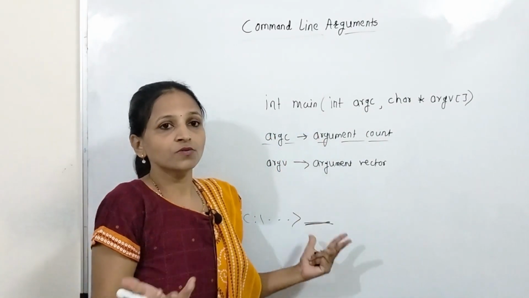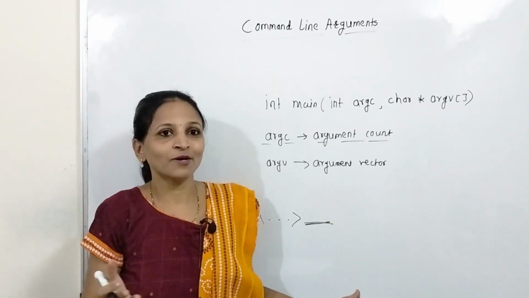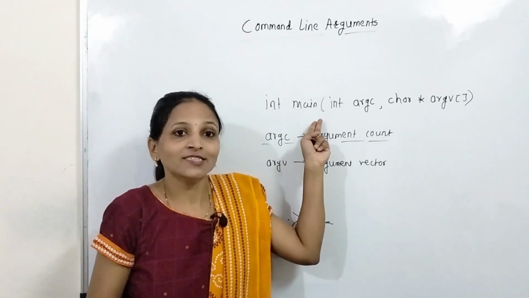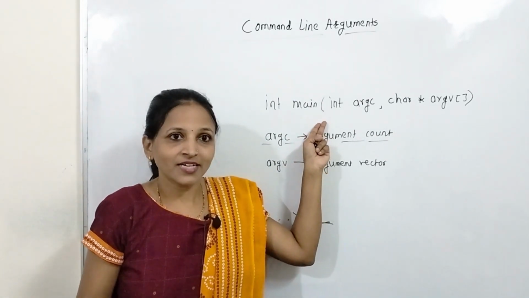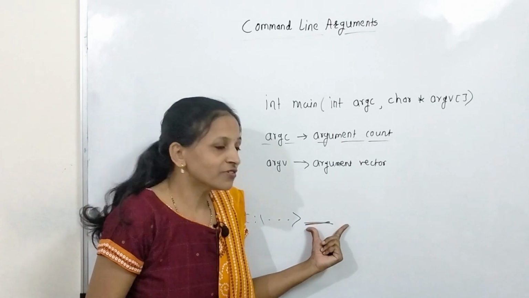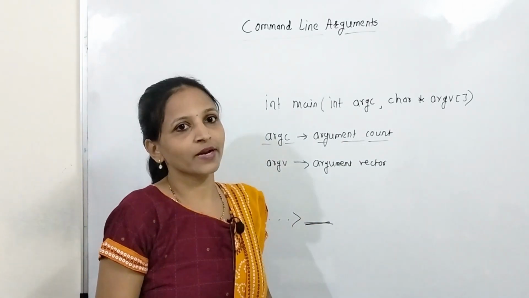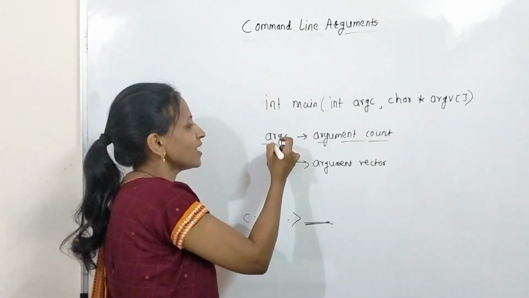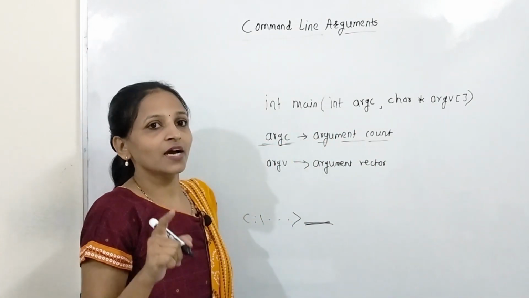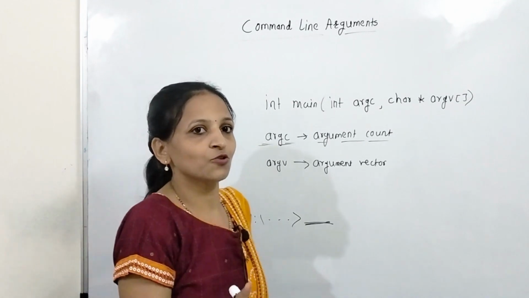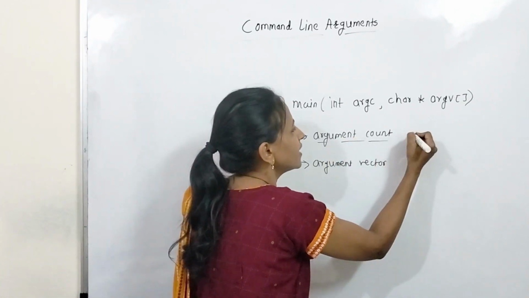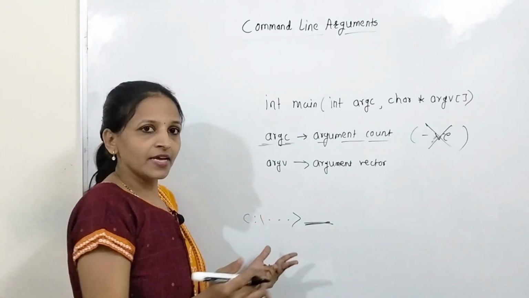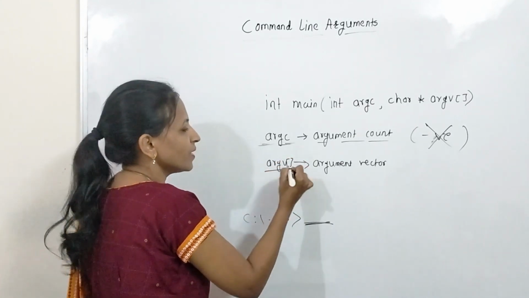Because how will the command prompt or operating system understand that you have to run this program only? For that, you have to pass the first argument as the name of the program. There should be at least one argument while calling that program. That's why ARGC will always be positive, never negative. And ARGV, of course, is an array, so it will hold multiple elements.